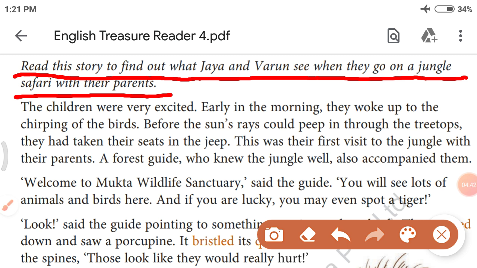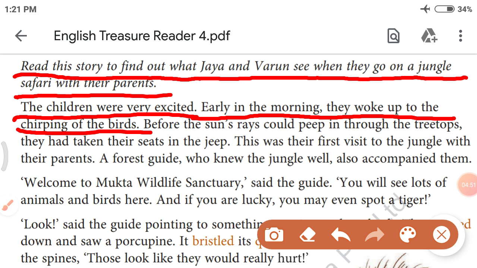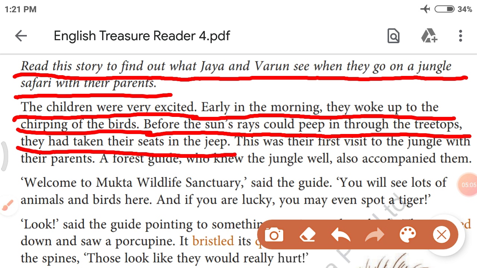Let's see. The children were very excited. Early in the morning, they woke up to the chirping of the birds. Chirping means the sweet voice of the birds. Before the sun's rays could peep in through the treetops, means before the sunlight, they had taken their seats in the jeep. They sat in the jeep. This was their first visit to the jungle with their parents.